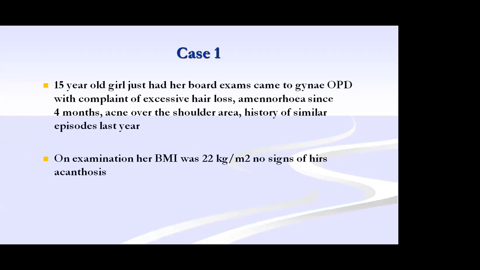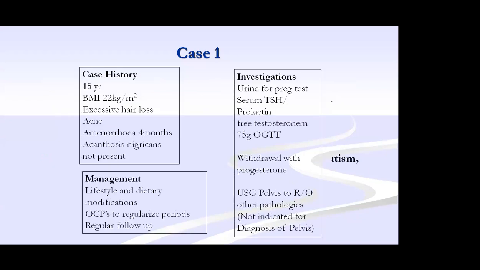See, this is a girl. 3 cases I have kept. A 15-year-old girl with a board exam came to gynecology with complaints of excessive hair loss, amenorrhea, and acne over the shoulder area, and history of a similar episode in the previous years. Her BMI is 22. No signs of hirsutism and acanthosis nigricans. How is this case to be followed? We should categorize like this: 15 years, BMI 22, excessive hair loss, acne present, amenorrhea 4 months, acanthosis not present.